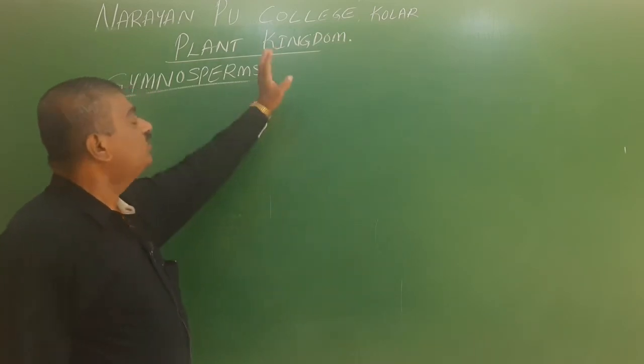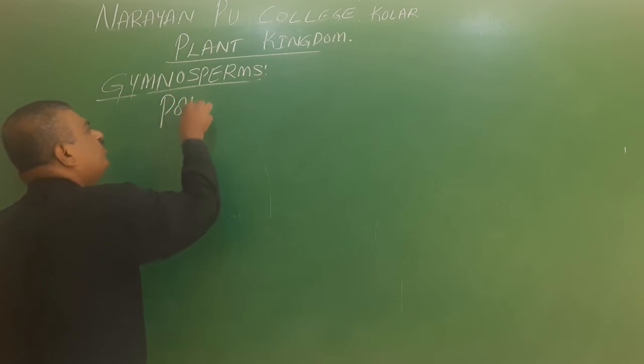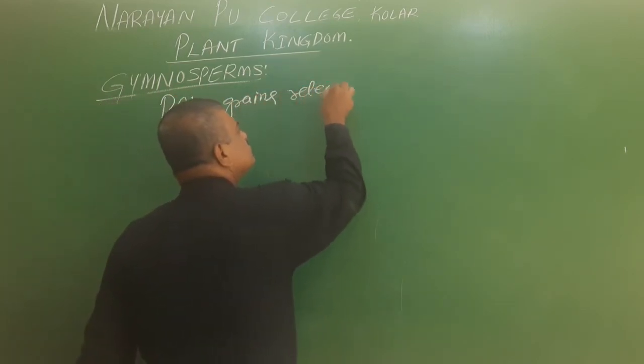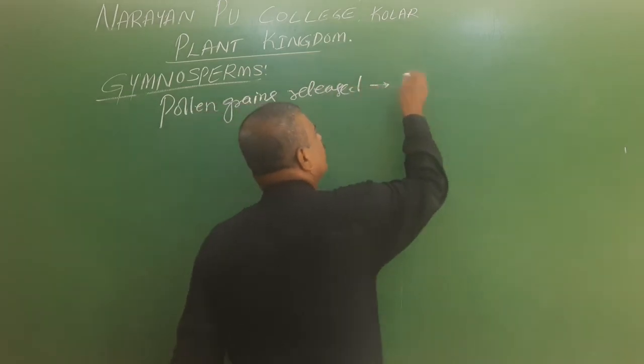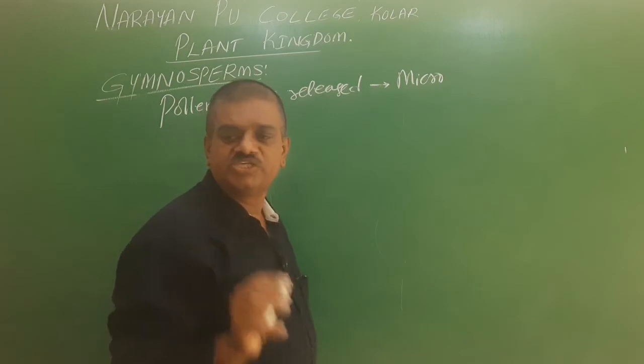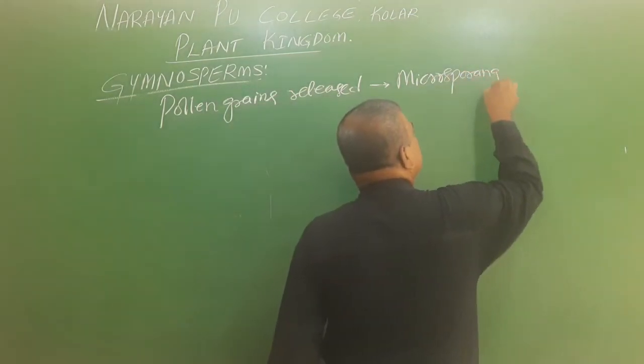Next, we are going for the pollen grains released from the microsporangium, which is the male sex organ.